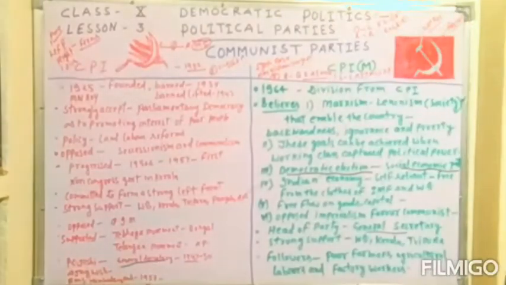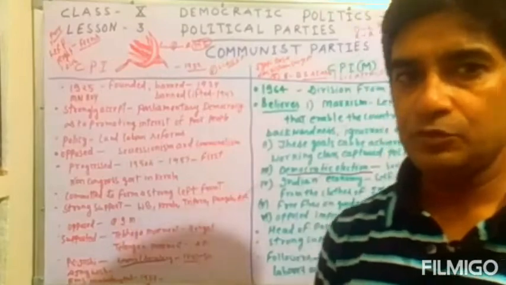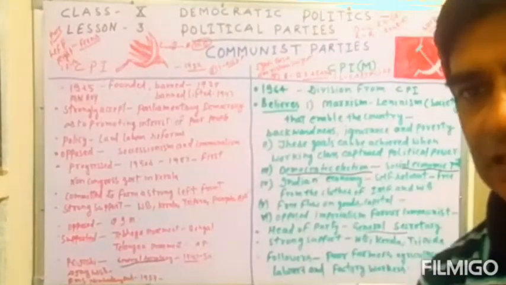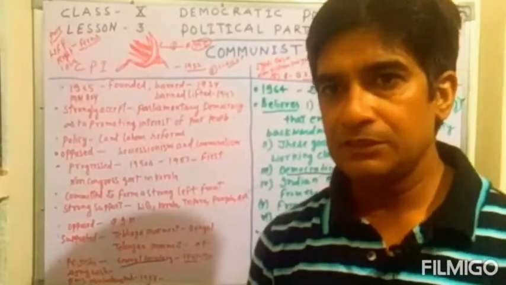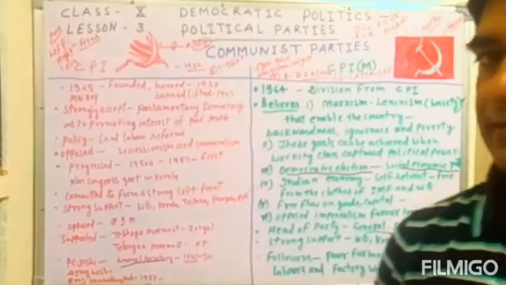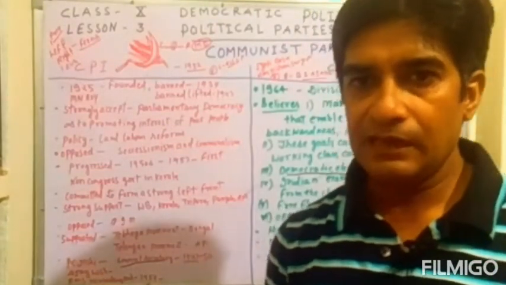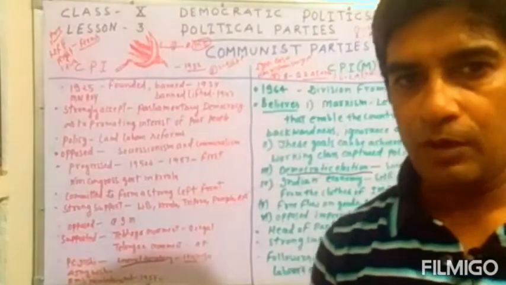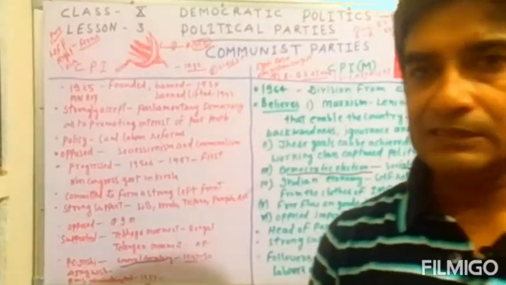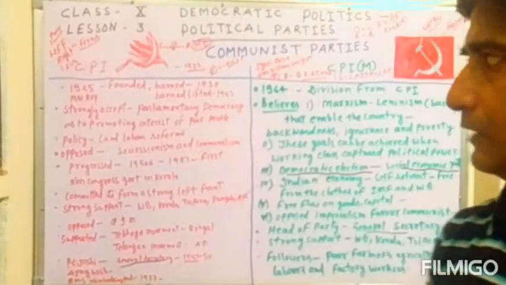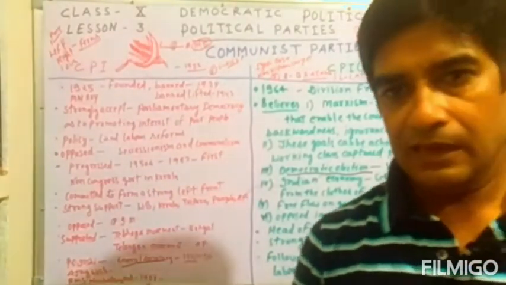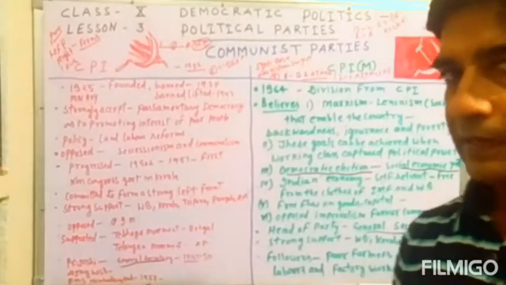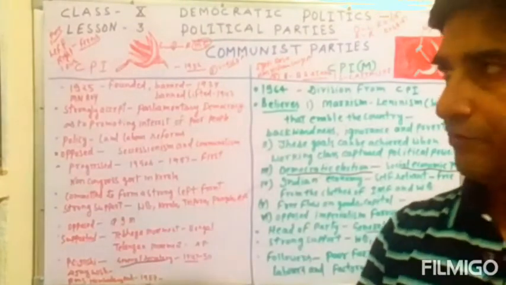First, I will tell you that the terms left and right were used firstly in France, when France was facing revolution in 1791, 1792. At that time the working class was known as the third estate, and the first and second estates had all the powers. The clergy and the noblemen were sitting on the right side, and the poor people, the women and the farmers were sitting on the left side. So these people were known as rightists and leftists. This term started from France.